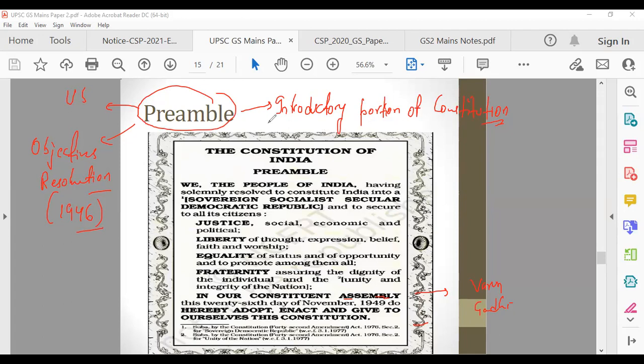Preamble, introductory portion. There was a debate on this preamble, whether preamble is a part of the Constitution or not. Yes, it is a part of the Constitution. It is part of the Constitution, but it is not justiciable.